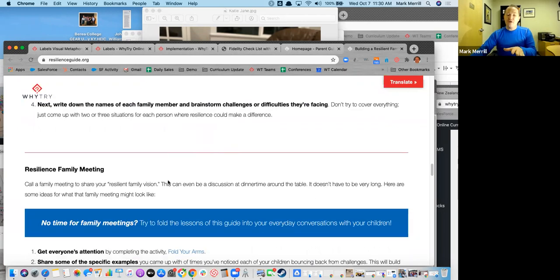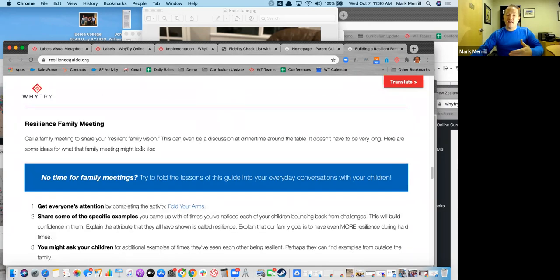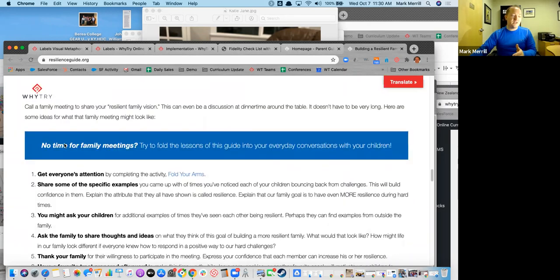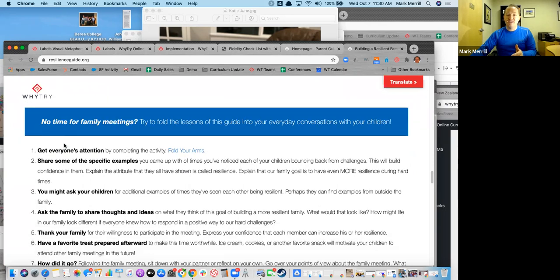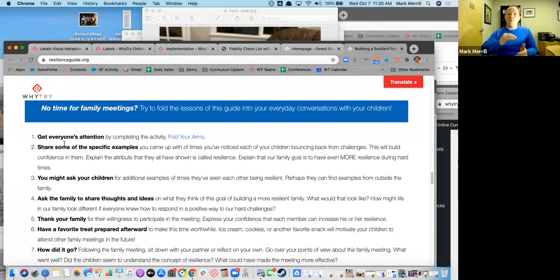And so from here, once we have that kind of outline, now we have a resilience family meeting that you can utilize that goes through a simple walkthrough of how you can have this discussion in your home. We start with a simple activity that highlights, when you're doing something a different way, it might feel different at first, but as you repeat that behavior, as you continue to do it, you get better at that. You get more comfortable with this.